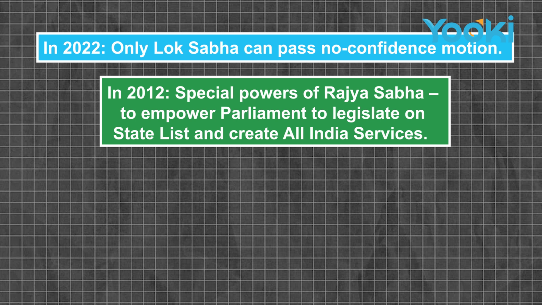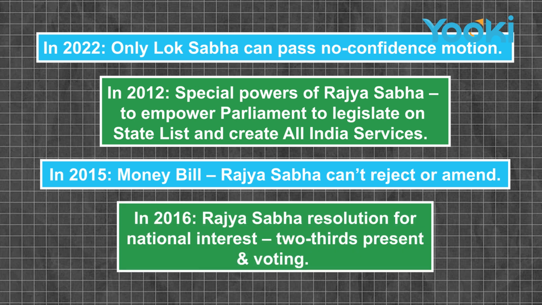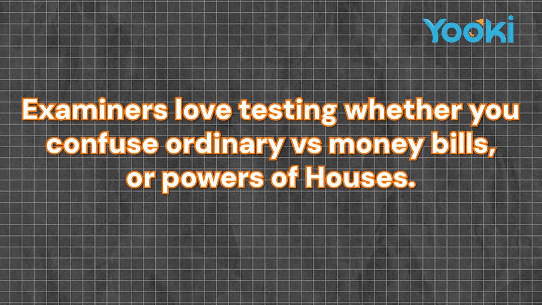services was asked. In 2015, Money Bill, the aspect of Rajya Sabha not being able to reject or amend it, was asked. In 2016, Rajya Sabha resolution for national interest, 2/3 present and voting, was the question asked. So the examiners love testing whether you confuse ordinary bills with money bills or the powers of both houses.